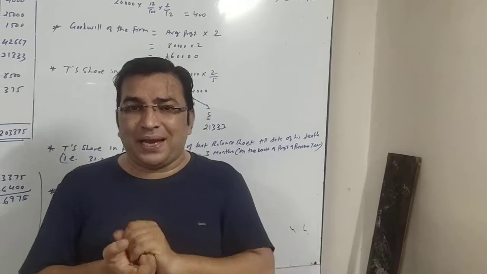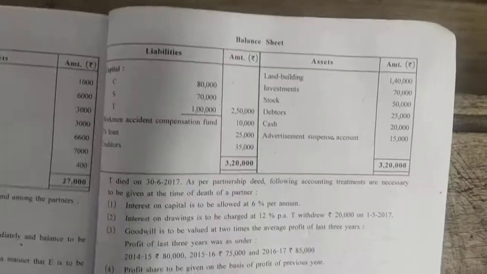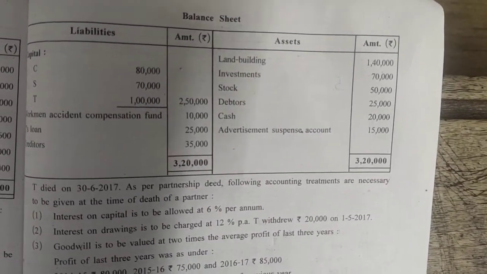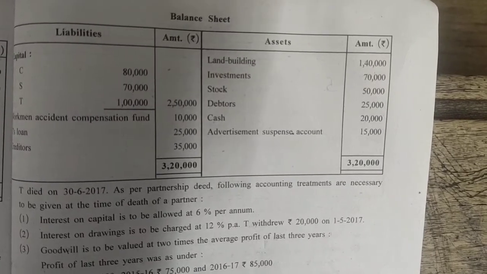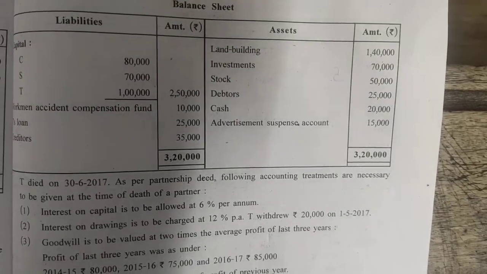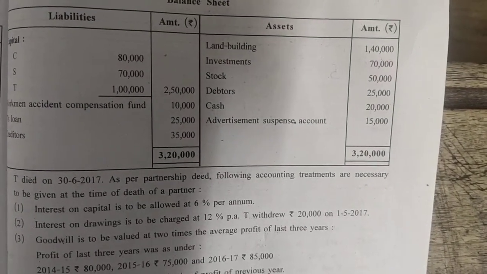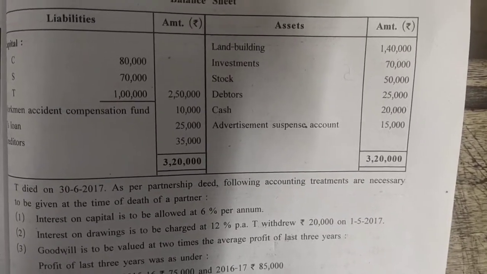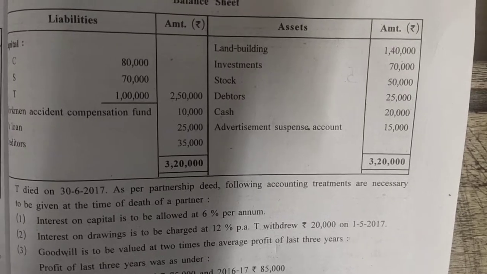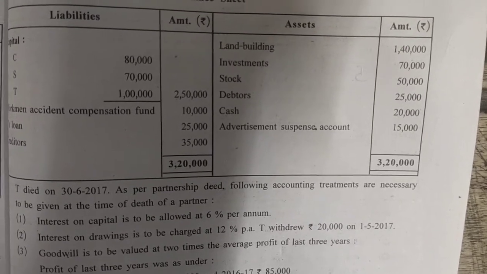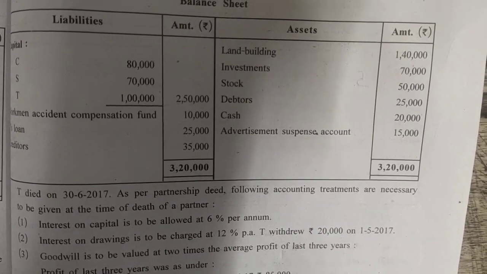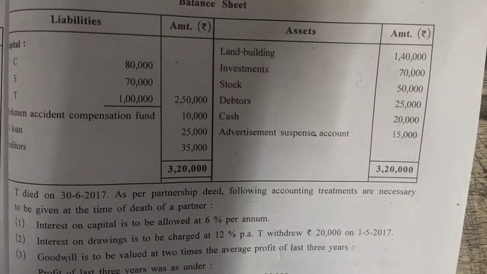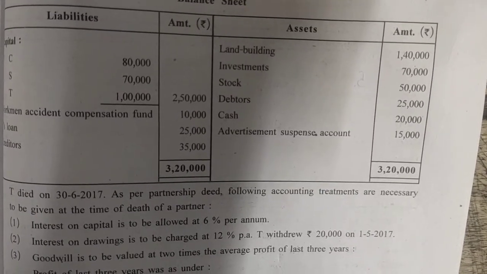Let us start with the balance sheet. On the liability side, the very first item given to us is rupees 1 lakh of T's capital. No doubt the capital of C and S is also given, but we don't need to prepare the C and S capital accounts, so it is not useful right now. T's capital is rupees 1 lakh, which will be credited to T's executor account.